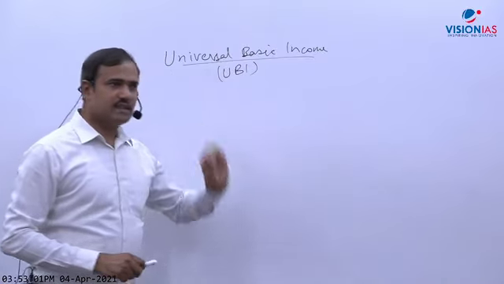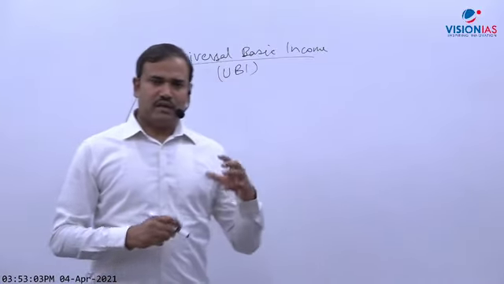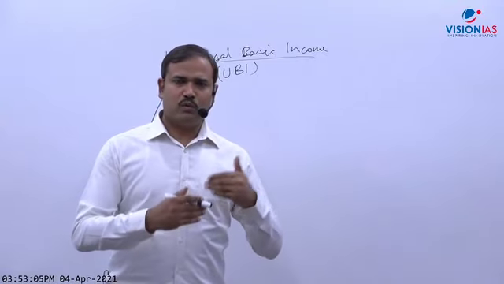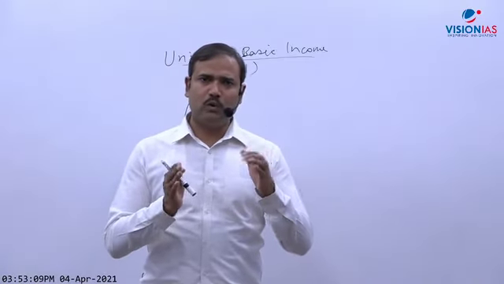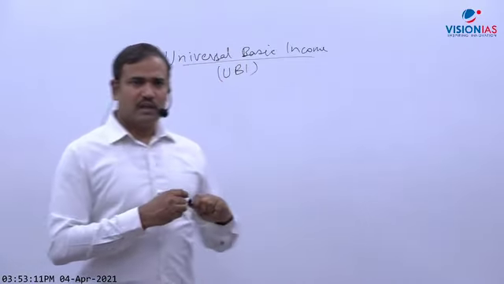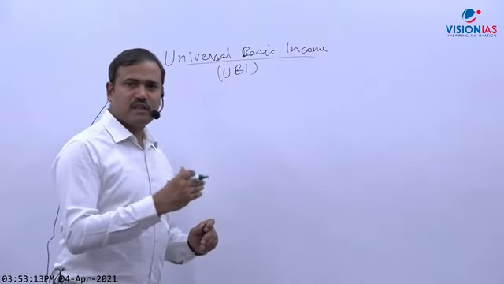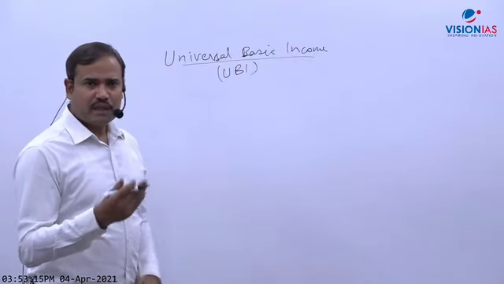So universal basic income. If government provides this, let us suppose government transfers money equal to the poverty line. Just like in the Economic Survey, one analysis was made.